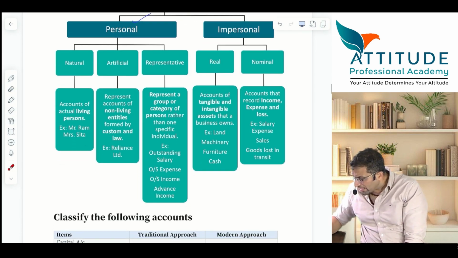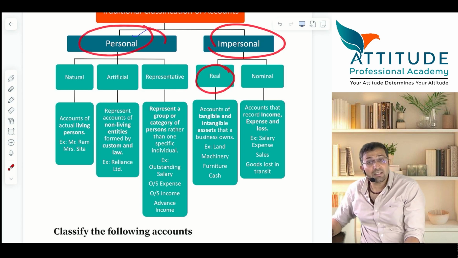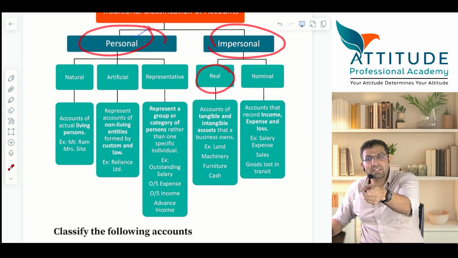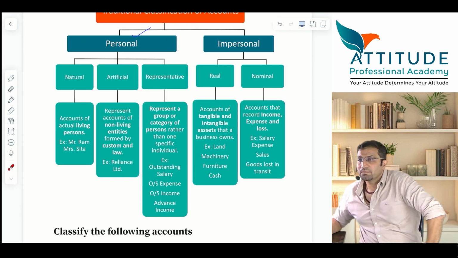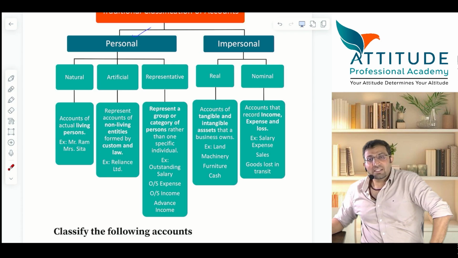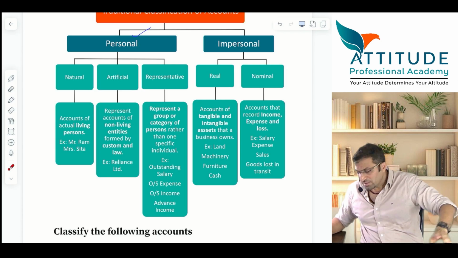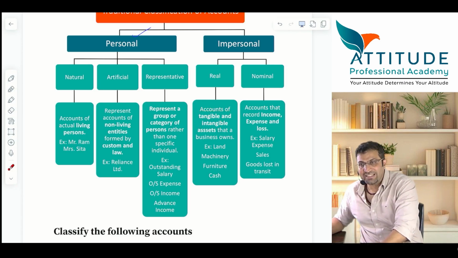Sir, then what about real accounts? Real and nominal are impersonal accounts. Impersonal accounts means other than personal. In a business, other than personal could be real also. Take the example of the building account. Building, furniture, all these are related to assets. So real accounts are of tangible and intangible assets. Tangible means which you can touch and feel.